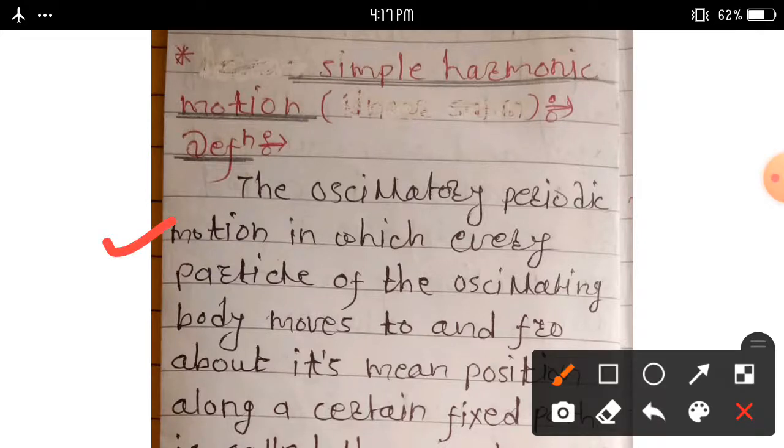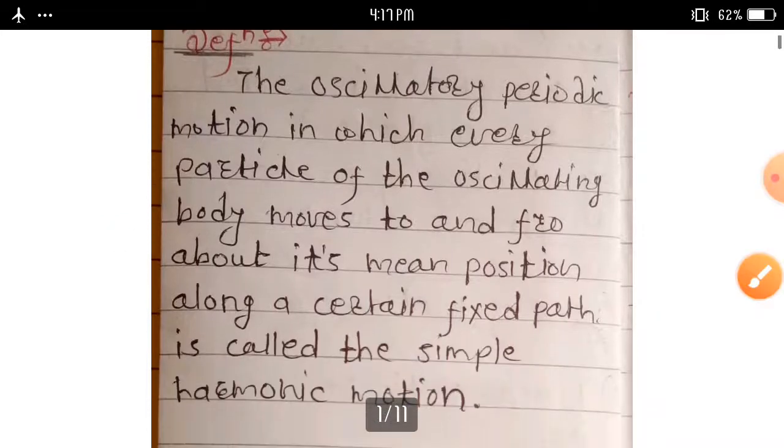Definition: the oscillatory periodic motion in which every particle of an oscillatory body moves to and fro about its mean position along a certain fixed path is called simple harmonic motion. Then we discuss another definition.